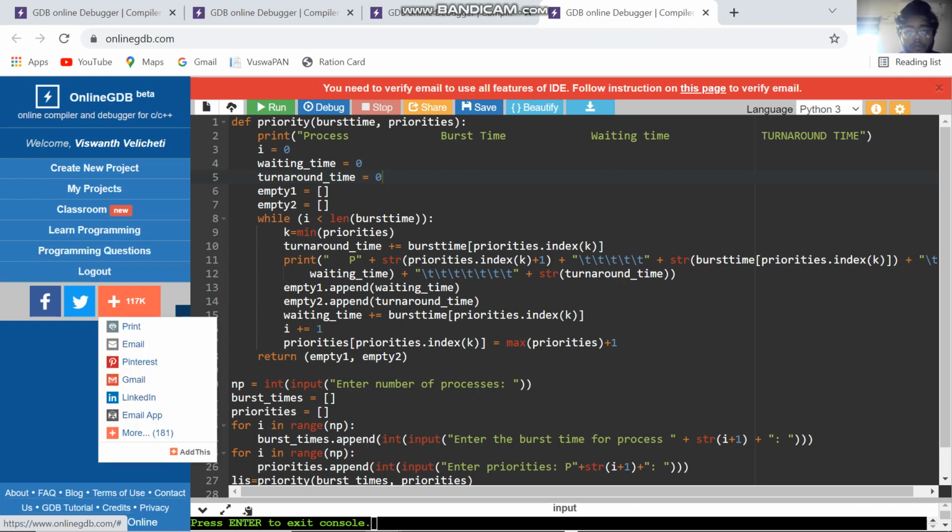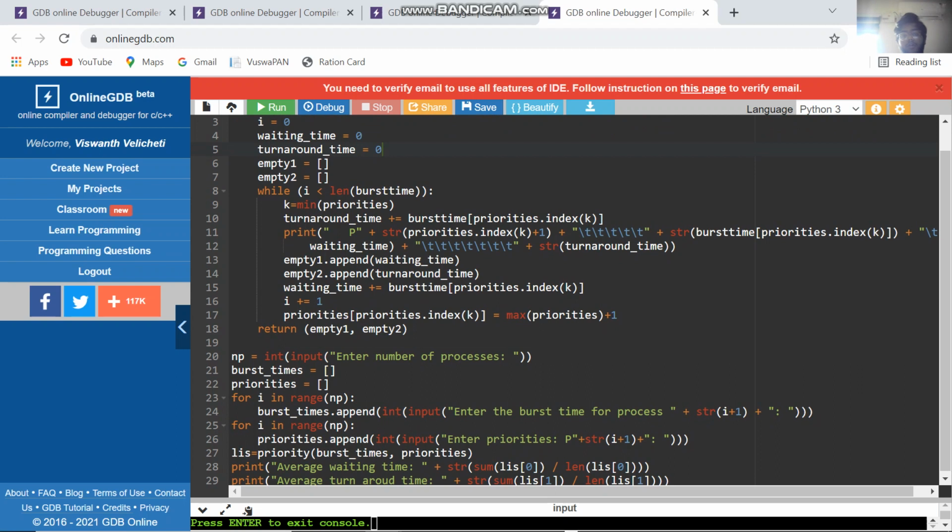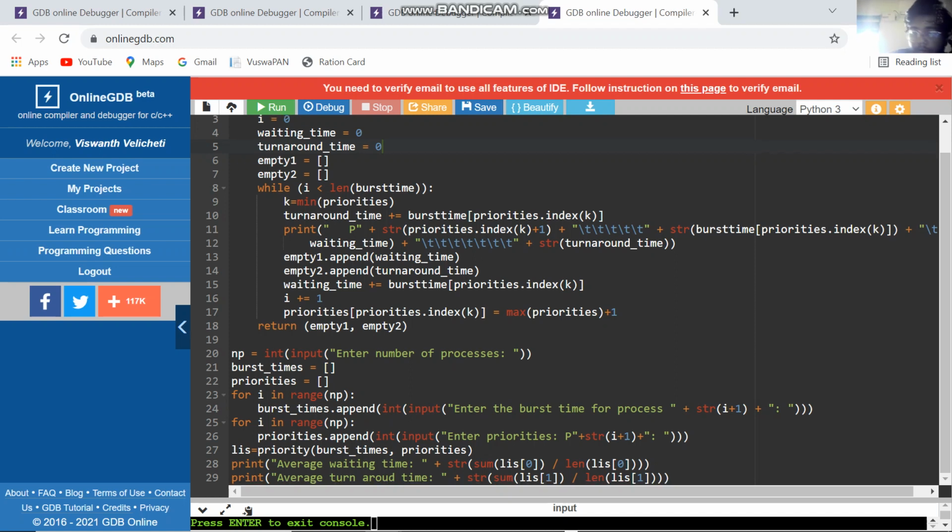MT1 dot append waiting time, MT2 dot append turnaround time, waiting time plus equal to burst time, priorities dot index, i plus equal to 1, priorities dot index k equals max priorities plus 1, return MT1 comma MT2.